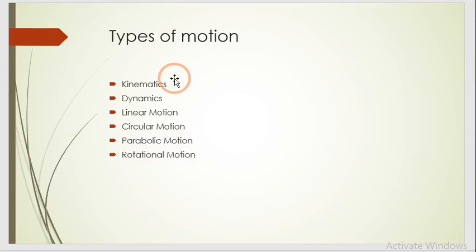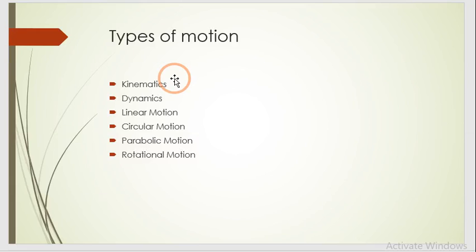When we describe the motion along with its cause, like force, torque, energy, work, power or momentum, it is dynamics. With cause, it is dynamics, and without cause, it is kinematics.